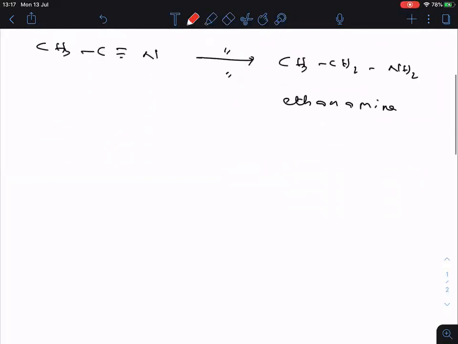Okay. Now, let us go to the next preparation method. Next one: reduction of amides.